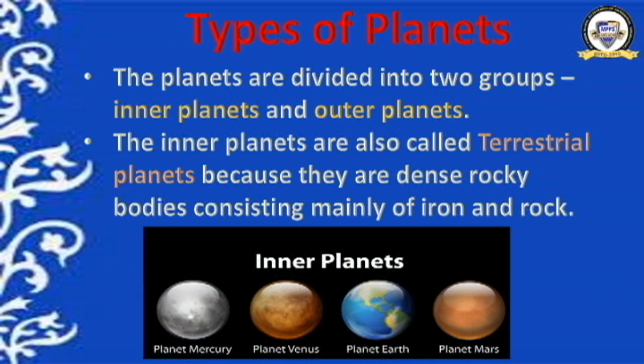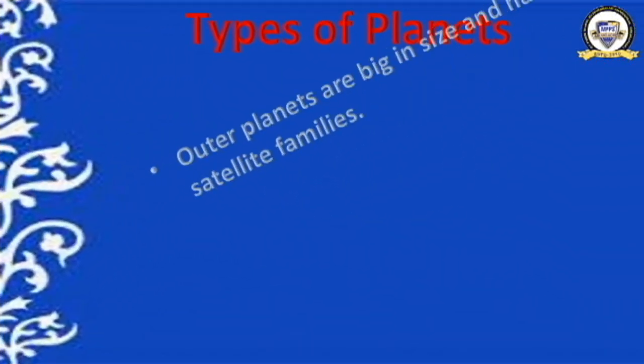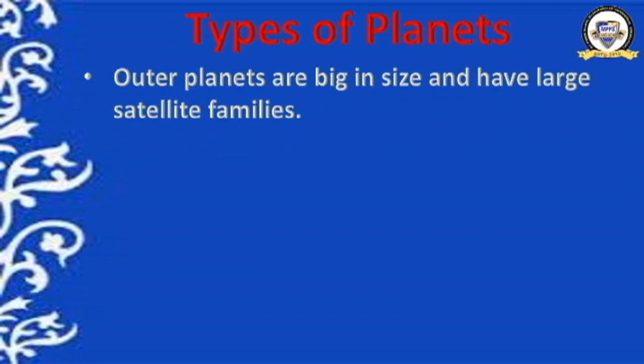Clear? Have a look now. These 4 are the inner planets. You can name them. It is written Mercury, Venus, Earth and Mars. These 4 planets are called inner planets. So what is the next one? Outer planets. Outer planets are big in size and have large satellite families.